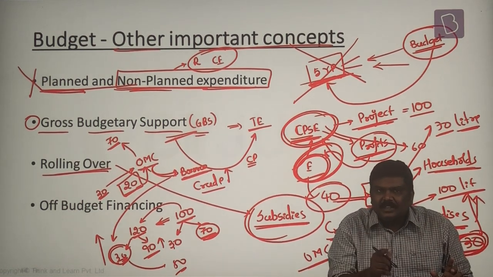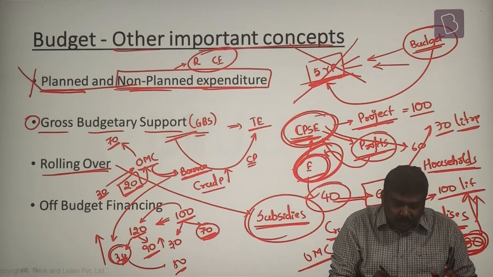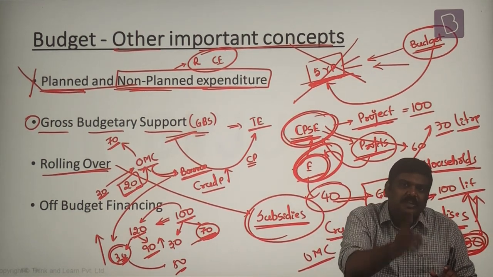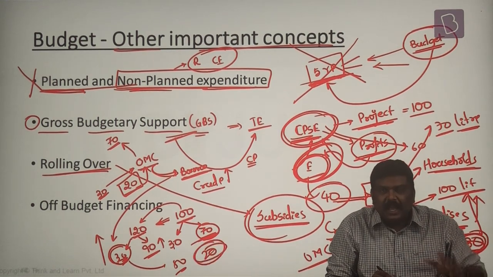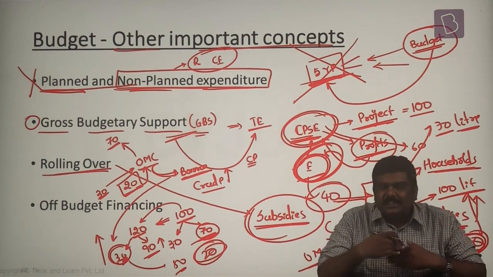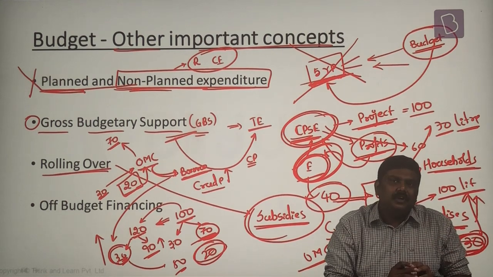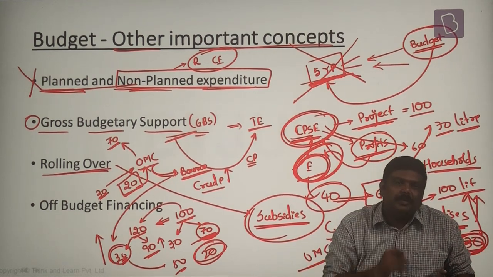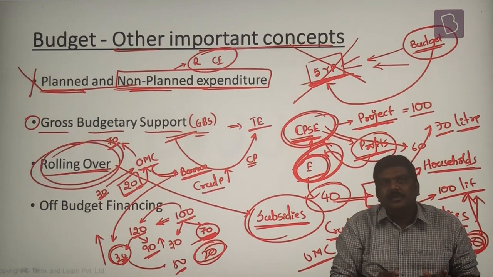Now what does government say to the OMC? You borrow from the market and ensure that kerosene will continue to be supplied at 70 rupees only. And this 20 rupees subsidy, I will give it to you in the next year or in the subsequent year. This kind of shifting of the subsidy payment by the government, or any kind of payment by the government, to subsequent years is called rolling over.